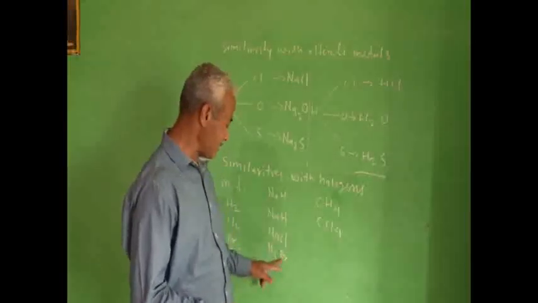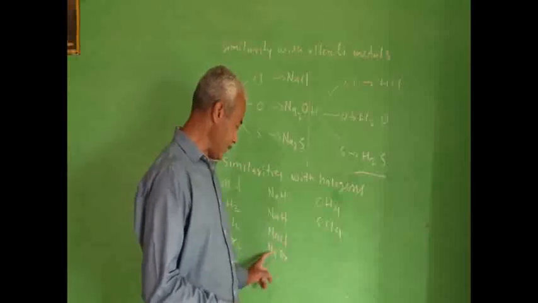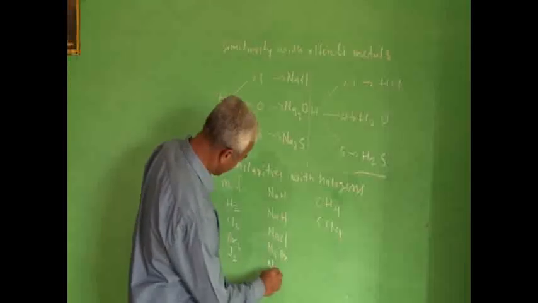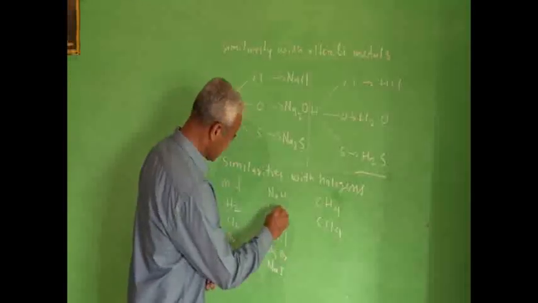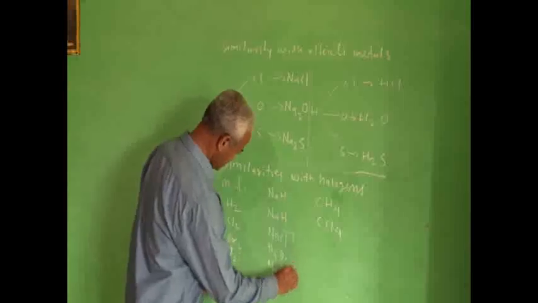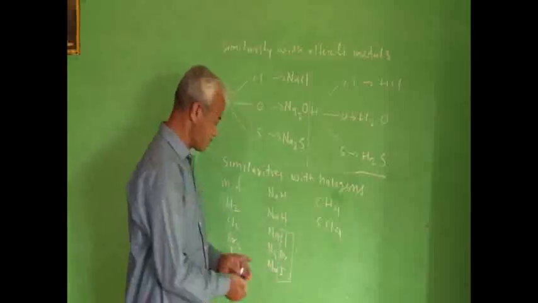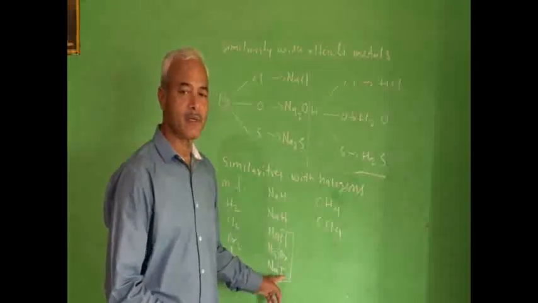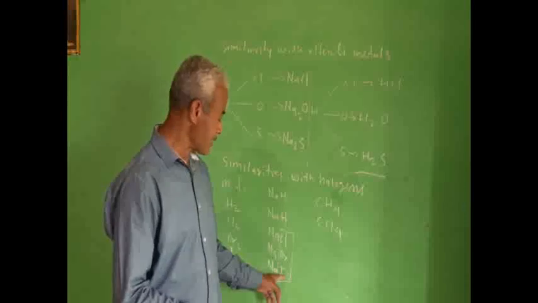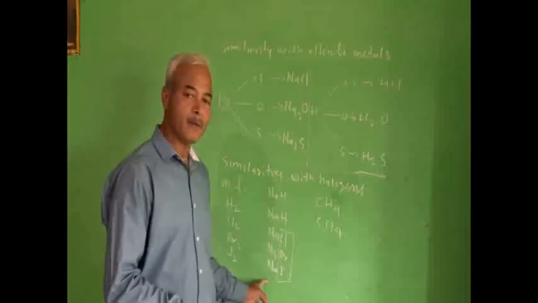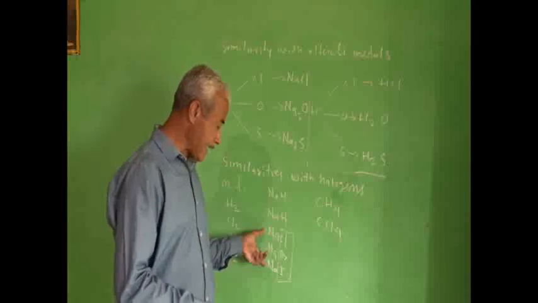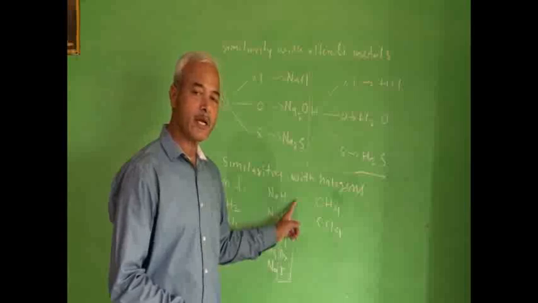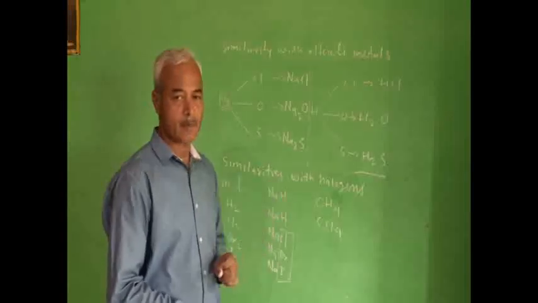So we see here NaCl, NaBr, NaI, sodium iodide. Here hydrogen is showing similarities with the halogens with respect to reaction with the metal. The same way metals react with the halogens, hydrogen reacts with the metals.